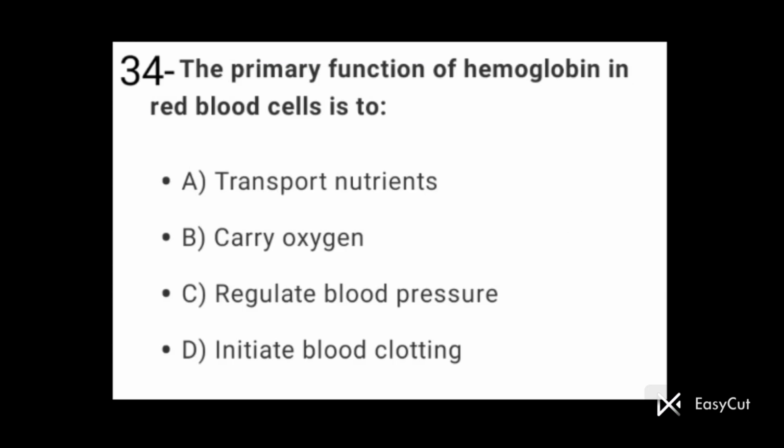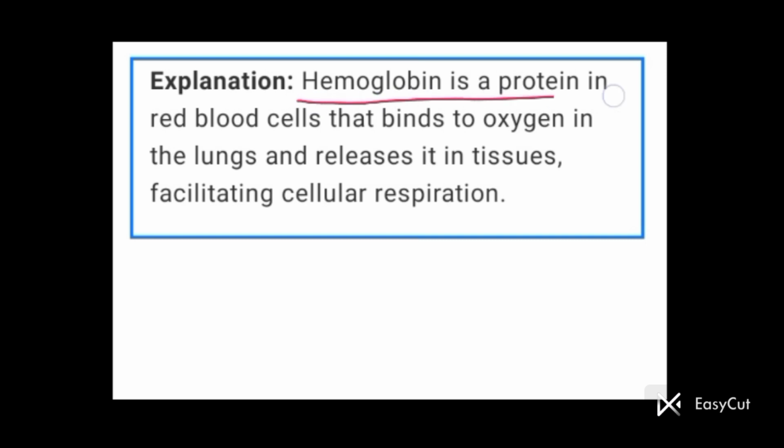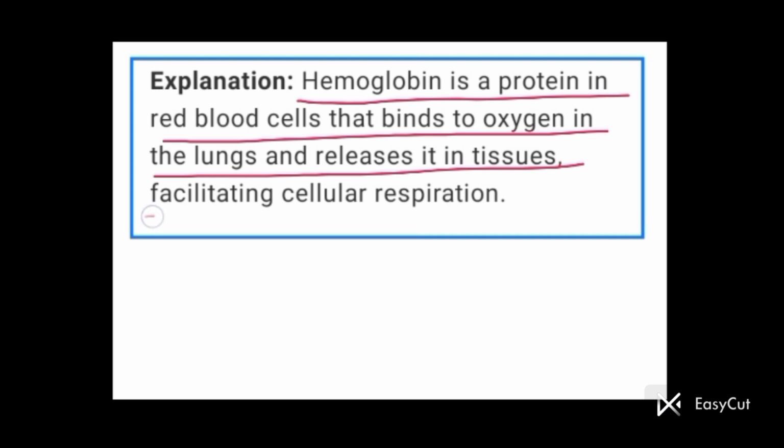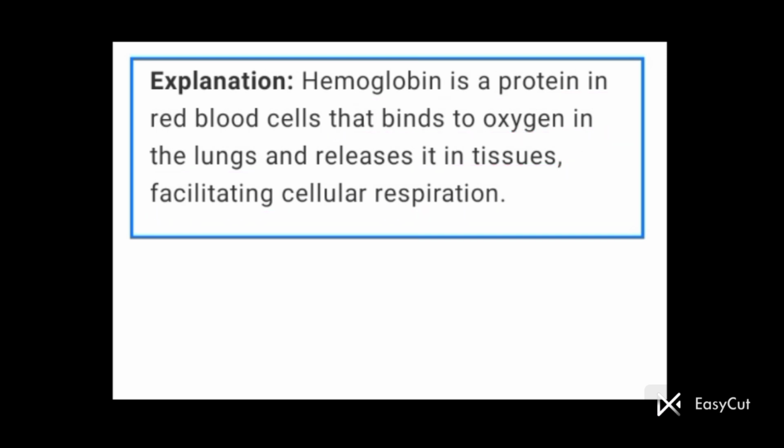Question number 34. The primary function of hemoglobin in red blood cells is to carry oxygen. Hemoglobin is a protein in red blood cells that binds to oxygen in the lungs and releases it in tissues, facilitating cellular respiration. हीमोग्लोबिन एक प्रोटीन है जो रेड ब्लड सेल्स में प्रेजेंट होता है और लंग्स में हीमोग्लोबिन ऑक्सीजन के साथ बाइंड हो जाता है और ऑक्सी हीमोग्लोबिन के फॉर्म में ब्लड में ट्रांसफर होकर टिश्यूज में ऑक्सीजन प्रोवाइड करता है, facilitating cellular respiration.